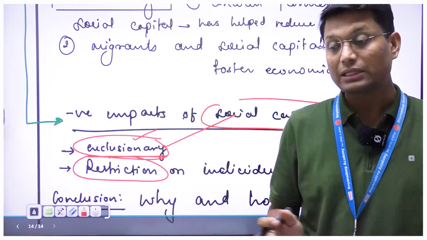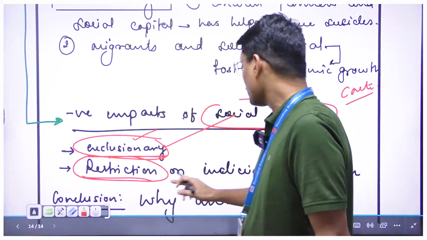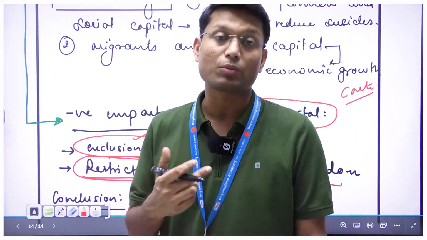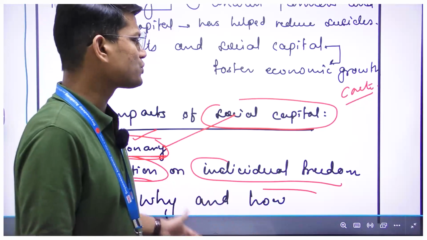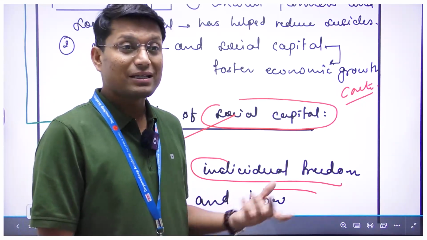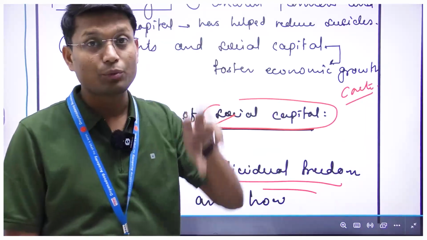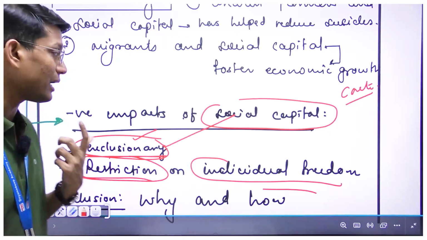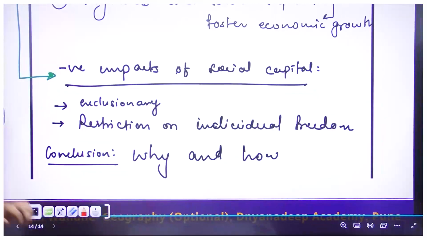When people come together, they end up restricting individual identities or individual freedom, right? So that is also one more problem. There are many problems when it comes to considering population as a social capital, but these are a few examples you will have to put when it comes to evaluation of the concept of social capital. So that was about the evaluation part.